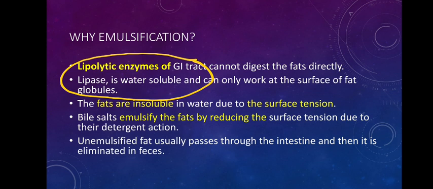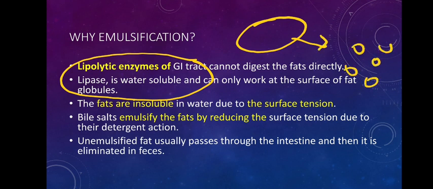To enhance this process of digestion of lipid, it is important that the surfaces are separated. That's why these bile salts will make small droplets. When droplets are smaller, pancreatic lipase will be easily able to act on them. So the main reason why emulsification takes place is to convert that larger droplet of fat into small droplets, so that pancreatic lipases can act.